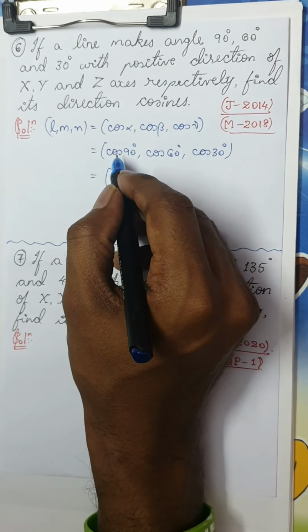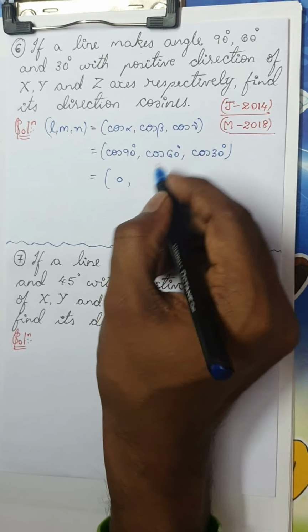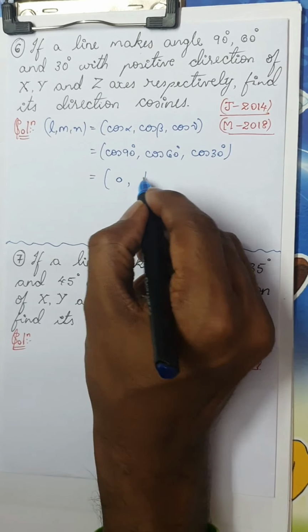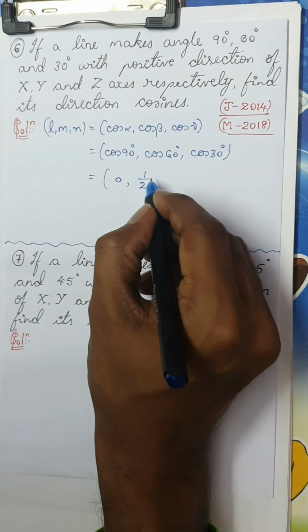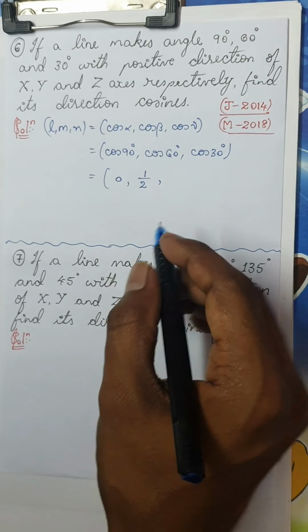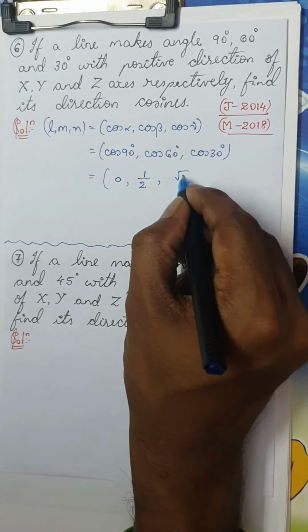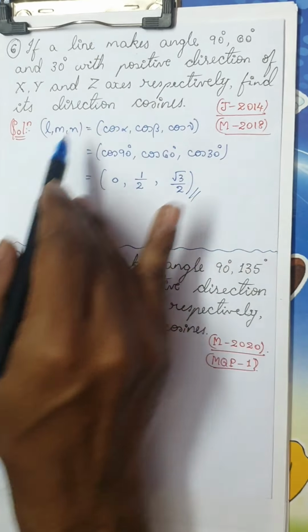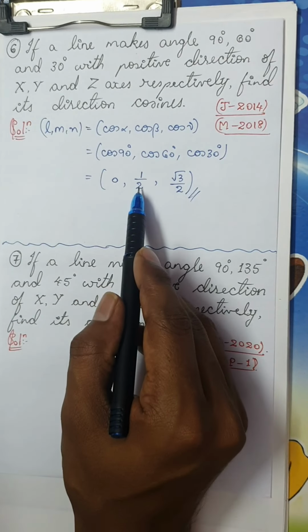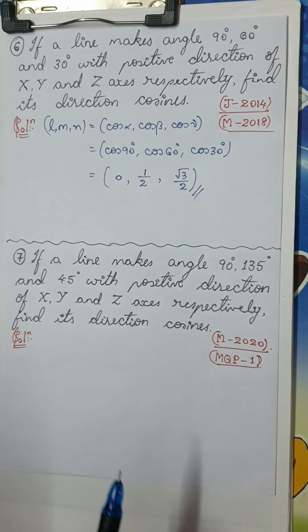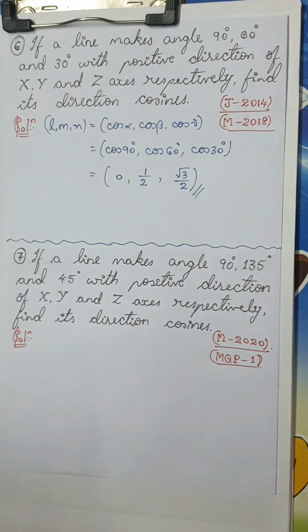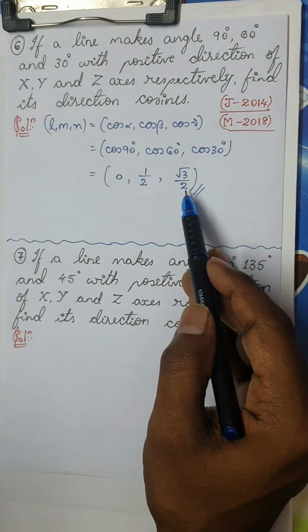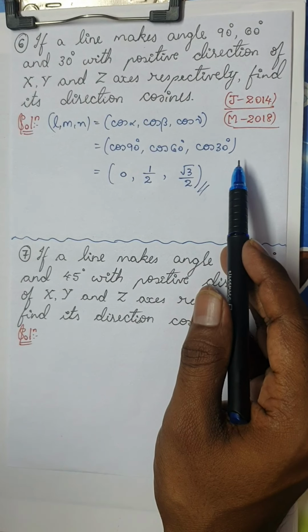We all know cos 90 is 0. Cos 60, what is cos 60? You are familiar with this. It is 1 by 2 and cos 30 is root 3 by 2. Therefore, the required DCs are 0, 1 by 2 and root 3 by 2. Since this is a 1 mark question, this much is enough for you to get 1 mark.